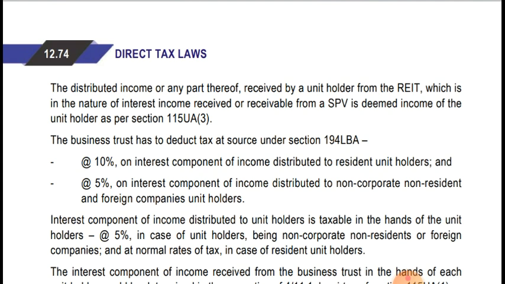The rate has been specified at 10% on the interest component of income distributed to a resident unit holder. So if the business trust is distributing the interest to a resident unit holder, then it is required to deduct tax at the rate of 10% under section 194LBA. And it is at the rate of 5% on the interest component of income distributed to a non-resident non-corporate and foreign company unit holder. If it is paying to a non-resident individual or non-resident foreign company, then the business trust is required to deduct tax at source at the rate of 5%.